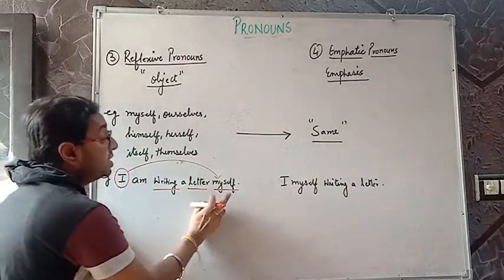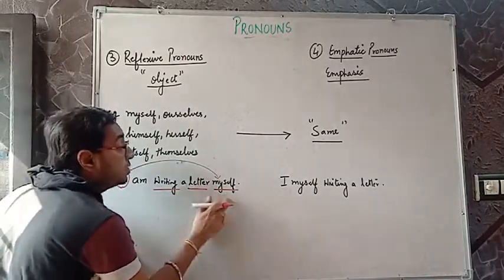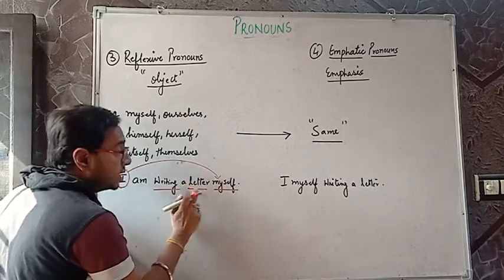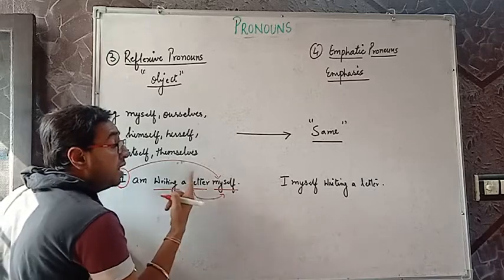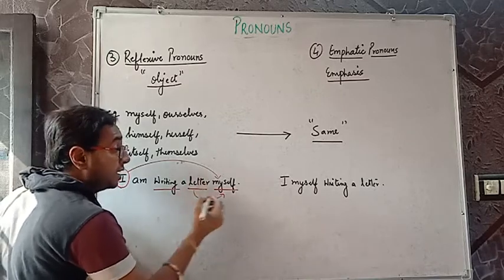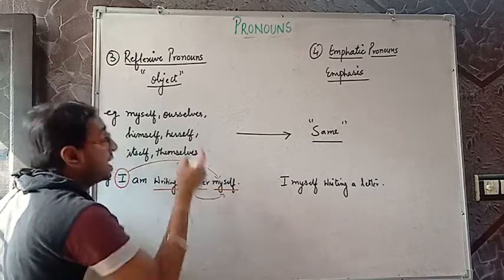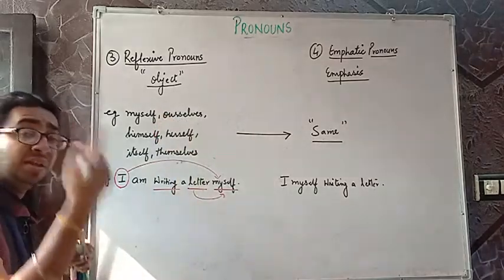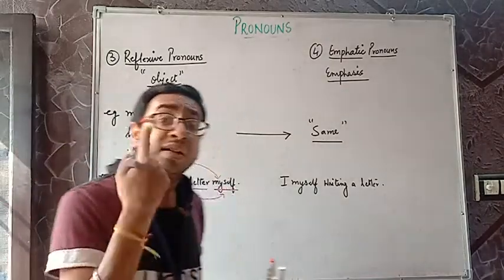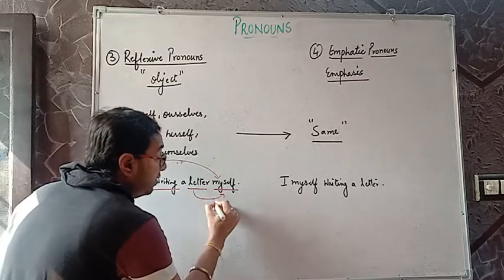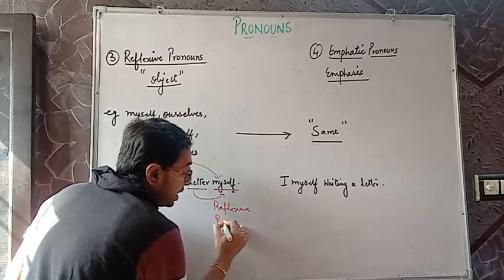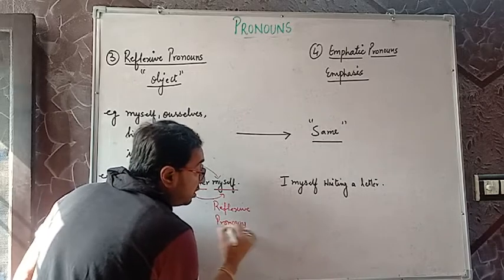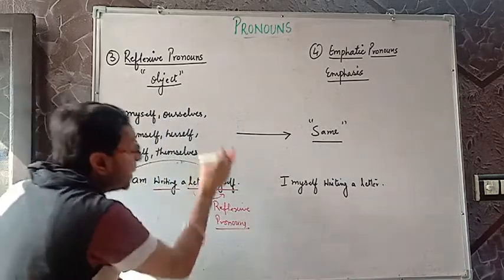So this shows the reflexive case and the objective case, because this pronoun is coming after the object. What is the object here? A letter. So when a pronoun like myself, ourselves, himself, herself, themselves, itself comes after the object, they are always used as reflexive pronouns. Why? Because they are the reflection: I, myself.